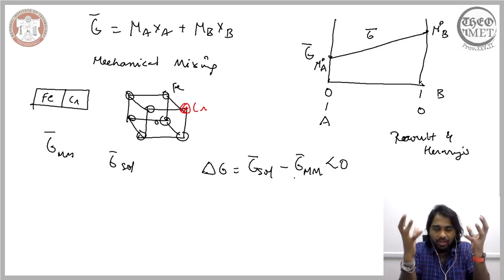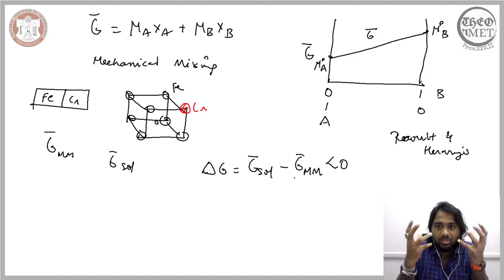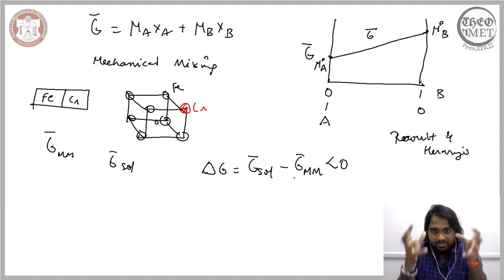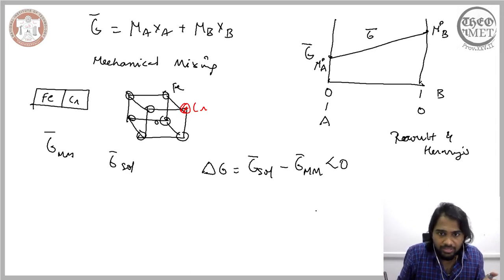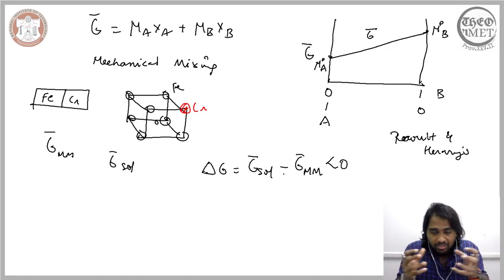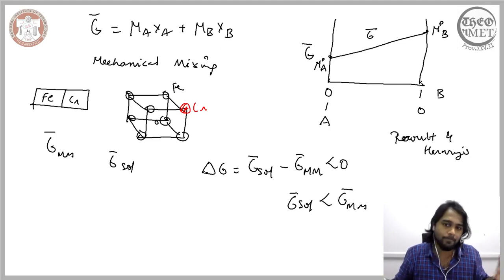Even though you have molten iron and you are putting in some metal bars of chromium in it, even though initially it is a mechanical mixture, the dissolution is possible thermodynamically when this condition is satisfied. So a solution of iron and chromium can be achieved when the Gibbs free energy of the solution is less than the Gibbs free energy of the mechanical mixture.